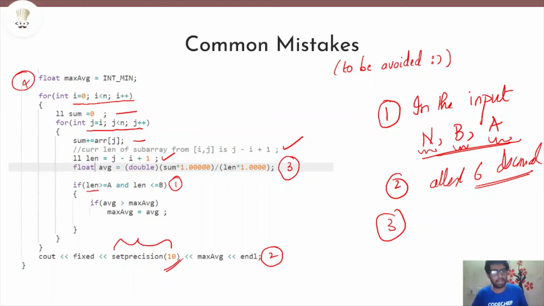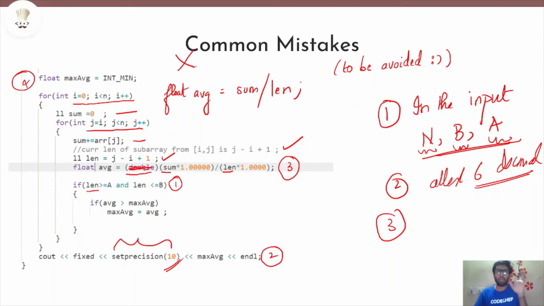Now the third thing is, if we use C++ or something where type promotion and types are there, it's not a dynamically typed language. Here I just overkilled it by having double sum, length, etc. Instead of this, if you have float average equal to sum divided by length, now this will not give us the correct output, and I want you to tell me why.